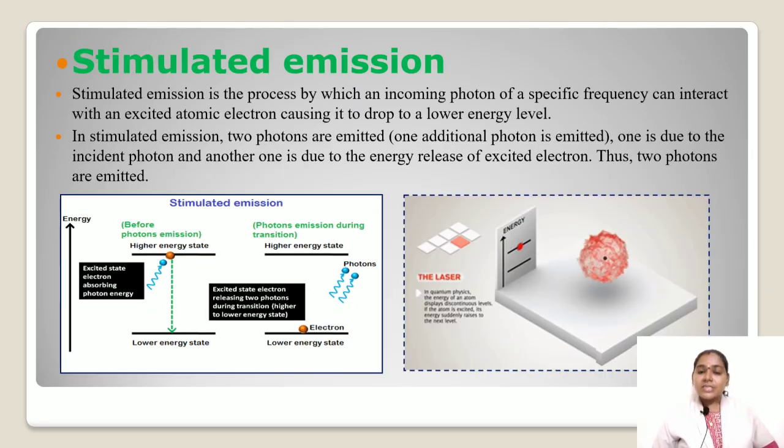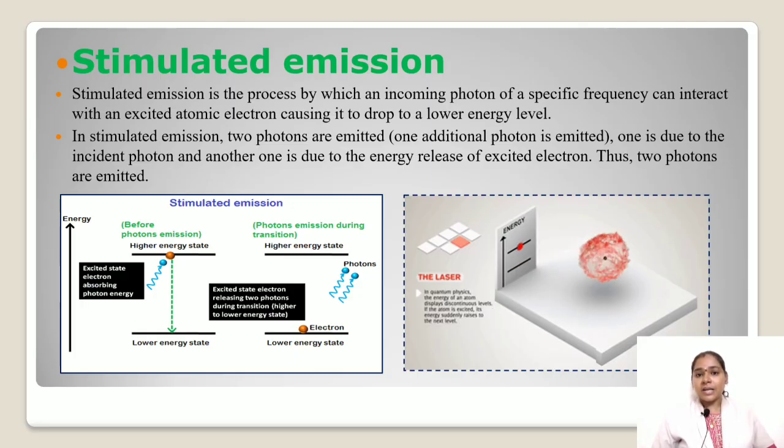Stimulated emission. Stimulated emission is the process by which an incoming photon of a specific frequency can interact with an excited atom, causing it to drop to a lower energy level. In stimulated emission, two photons are emitted. It means one is due to the incident photon and another one is due to the energy released by the excited electron or atom. Thus, two photons are emitted.